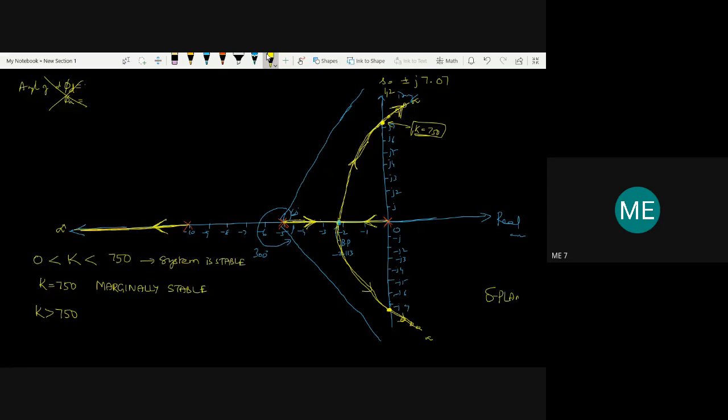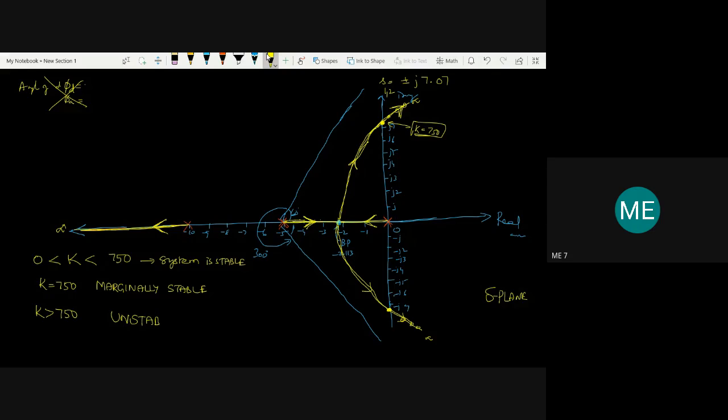This is the S plane, and this is called the right hand side. When the poles come to the right side of the S plane, the system becomes unstable. So for k greater than 750, we can say it is unstable.